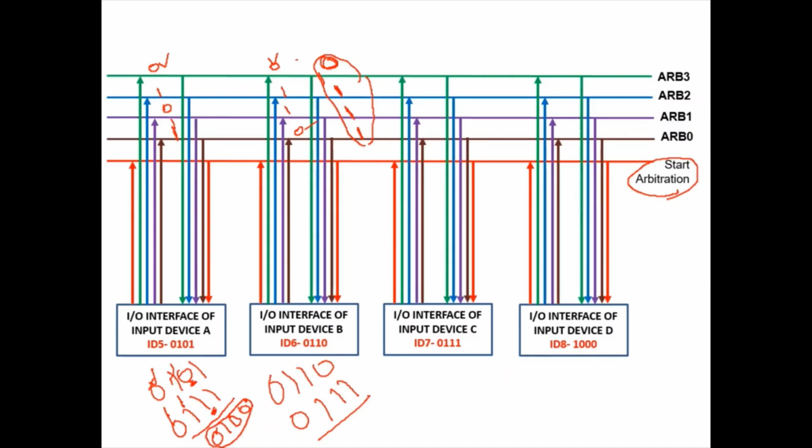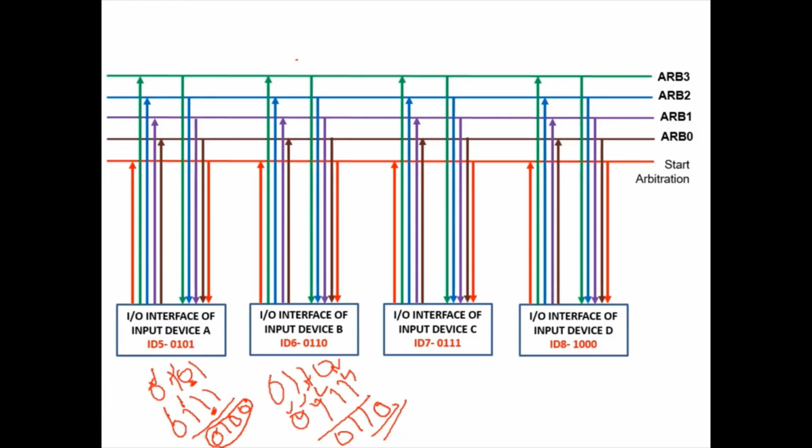Similarly, device B also compares 0 and 0, 1 and 1, and here also 1 and 1. So all these bits are kept as they are, but at the last bit there is a difference. So it makes that bit 0 and all remaining bits 0, but there are no remaining bits, so this is the final ID. Now we start the repeated process. The new value is placed on the arbitration line.